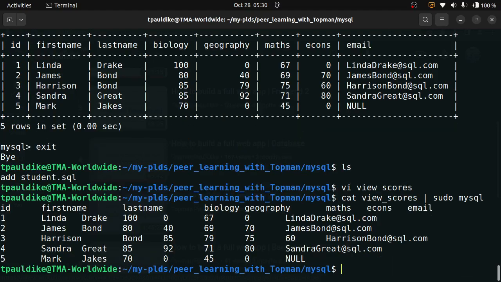But let's go. You see, showing me the same information, the ID here, the first name here. You can see how it's looking almost scattered, because this is the last name and this is where the last names are. And this course here under last name, so looking scattered somehow. That's it. These other scores are for geography, these other ones are for maths, these other ones are for econs, and the emails are here. So you can see it's showing.